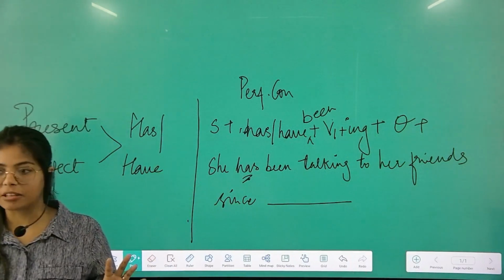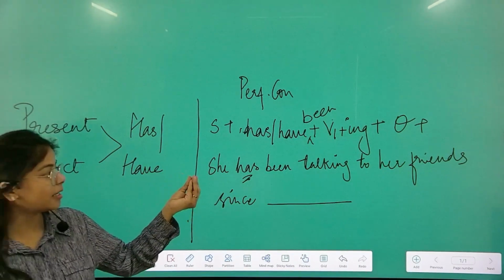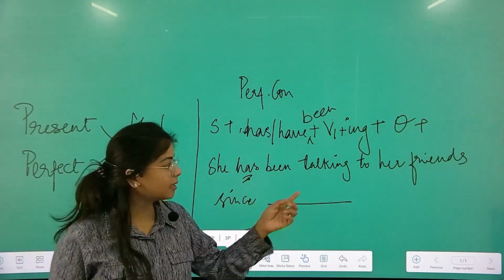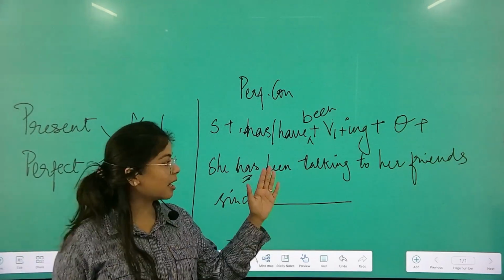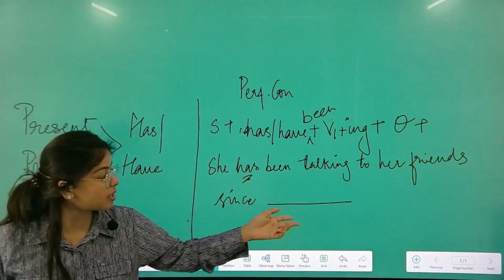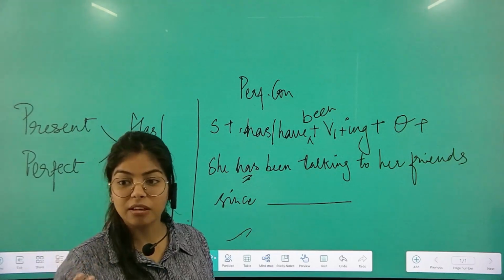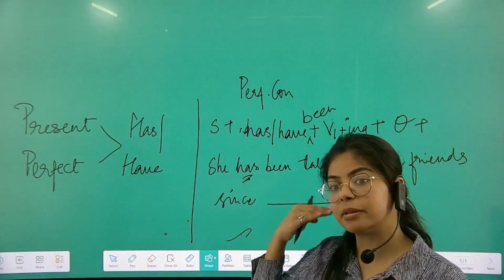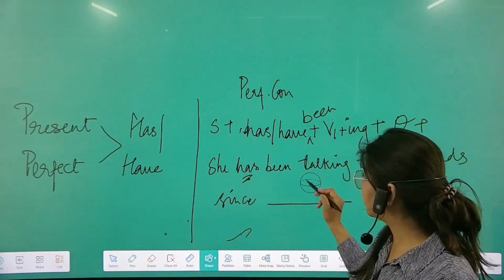Now again, try to relate in the context. I am talking about a subject that is doing an action at present, but that action is in a continuous state. अभी भी वो हो रहा है, लिखा है ना talking, लेकिन वो बात करना कब शुरू किया था उसने, वो हमारा टाइम ड्यूरेशन सेंस बता देगा. अब उसने मंडे से बातें शुरू करी या अभी 2 घंटे पहले बात करी है, बट वो तब से बात कर रही है, मतलब पास्ट टेंस में से that action has started and now it is still taking place.